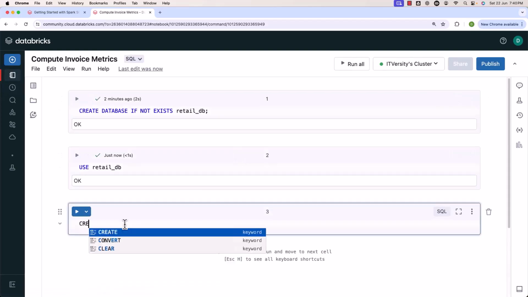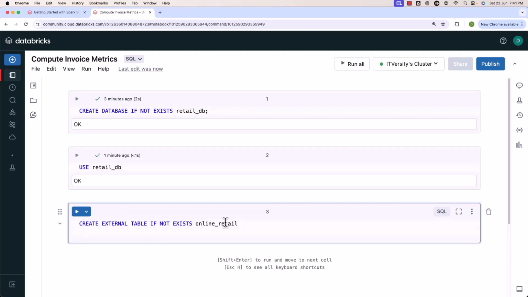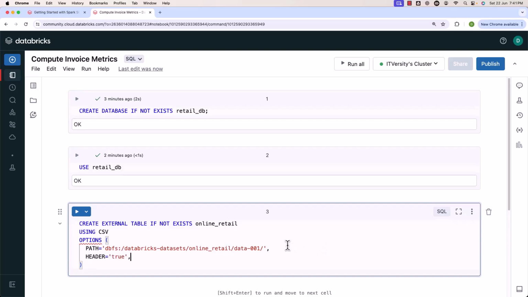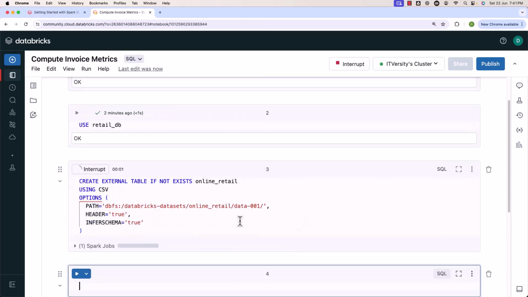Now we should be able to say create table if not exists. This is going to be an external table. Even though it is optional, I would like to specify this. Let me say create external table if not exists. The table name is nothing but online retail. As we have column names in the header of the file, we can directly say using CSV. Then we have to specify options. Then within options, we have to specify path like this. On top of path, we also need to say header equal to true and also inferSchema equal to true. Now let's run this. It will take care of creating the table for us.